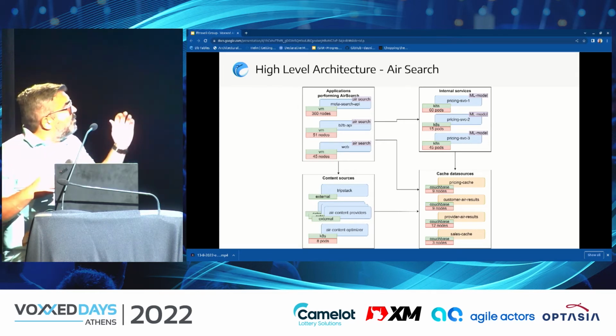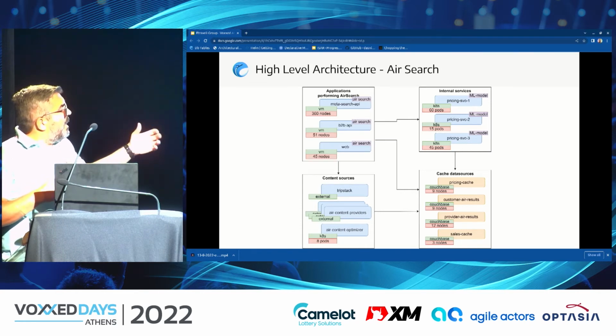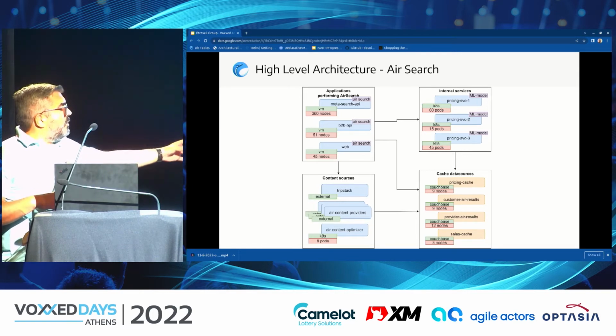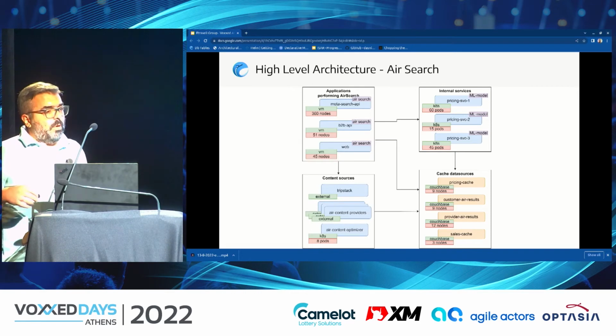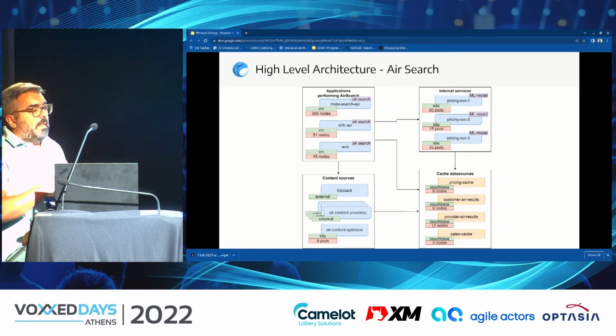So all of those applications share common components that encapsulate their search logic, and they utilize the content sources from below. The content sources are mostly external systems, with an exception of a content optimizer service that we have built into our platform that creates unique content that none of the other providers have to serve.